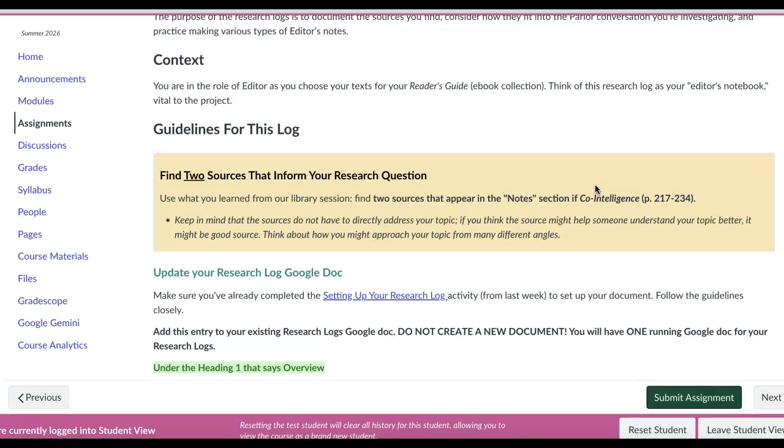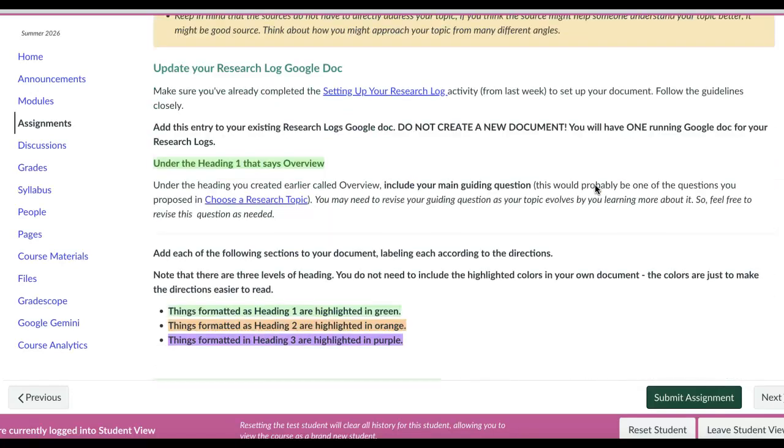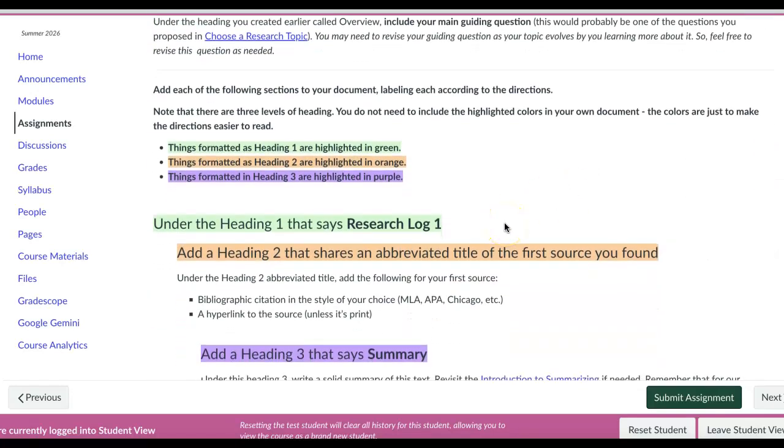So looking through the notes, look for anything that you think helps you understand your topic better in some way. It does not have to directly address your topic. So if you feel it gives you any kind of understanding of your topic for any reason, then it can work. So you can explain why that is a good source for your topic. And then you're going to follow these instructions.